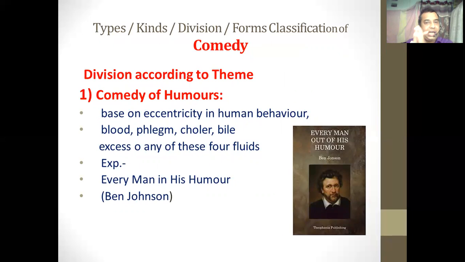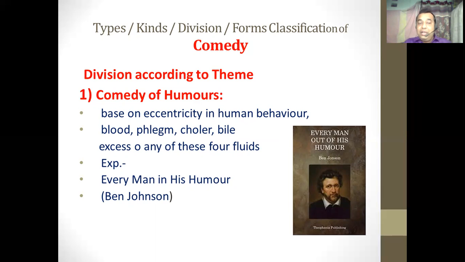So the first type according to the theme is the comedy of humors. The writer of the comedy of humors believes that every human being has some kind of eccentricity in his behavior, in his nature, and that this eccentricity is created because of an excess of some kind of body fluid.